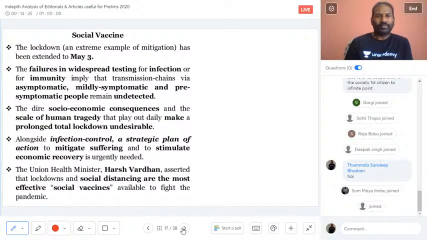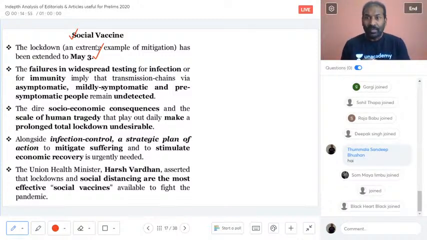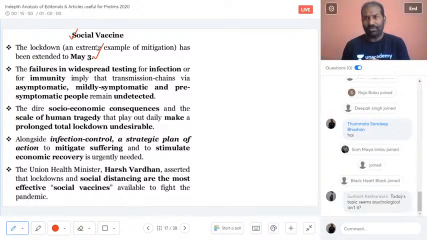The heading I have taken is social vaccine. We have seen the first lockdown was from March 24th till last week, and then the Prime Minister extended it further till May 3rd. It is very clear that the extension till May 3rd is the need of the hour. It is imperative for the government to make sure there is still social distancing, because a clinically tested drug or vaccine is not available.